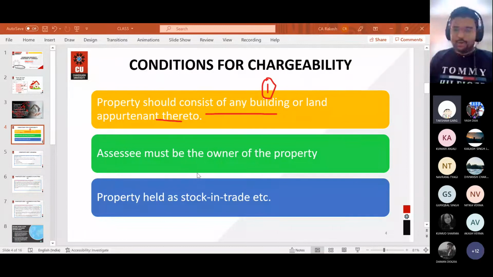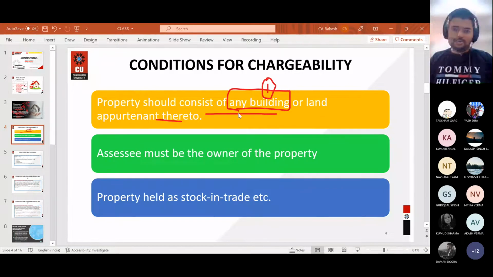No. Now, again, I'm telling you, listen to me very carefully. Any building, not necessarily a house, any building, whether it is a house, a shop, a factory, or a residential building, that will be chargeable to tax. The rent received, the income generated from that building, will be chargeable to tax under income from house property.